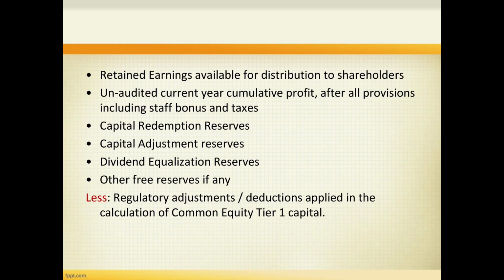Next are unaudited current year cumulative profit after all provisions including staff bonus and taxes, capital redemption reserves, capital adjustment reserves, dividend equalization reserves, and other free reserves if any. Regulatory adjustments or deductions applied in the calculation of common equity tier 1 capital are deducted.